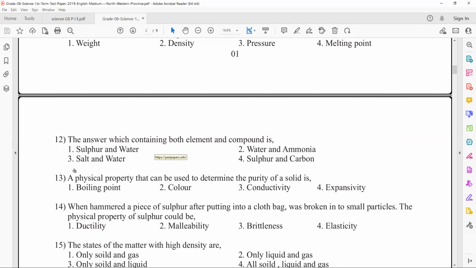And salt means there are several salts. For example, NaCl, sodium chloride, is a salt. So salt is also a compound. Again, water itself is also a compound. Again, sulfur and carbon: both are elements. So the answer is 1.